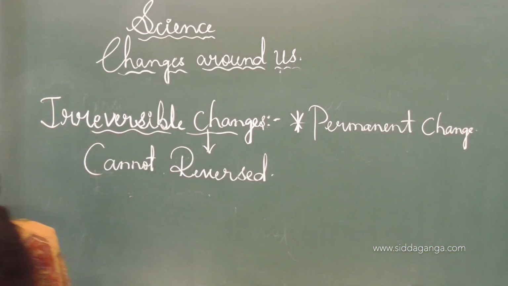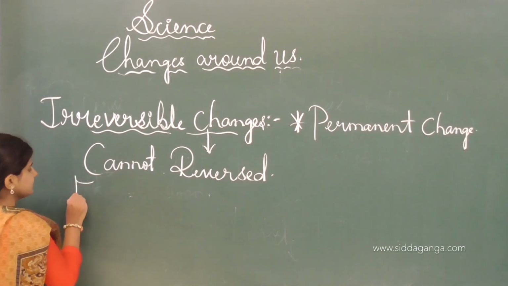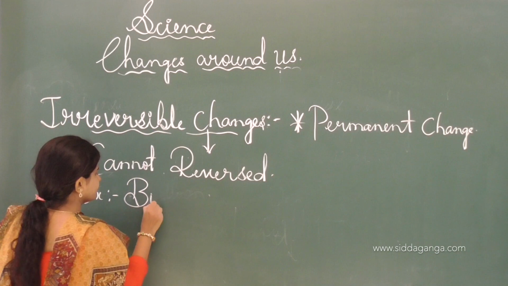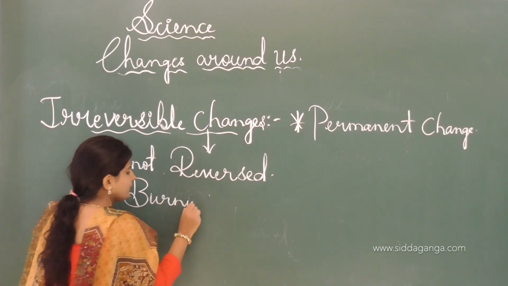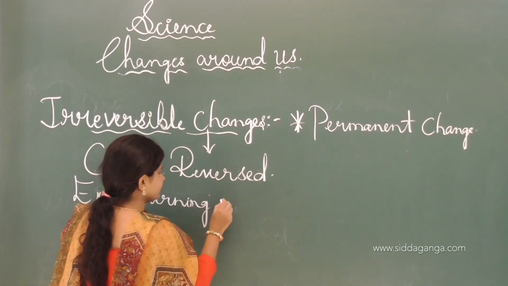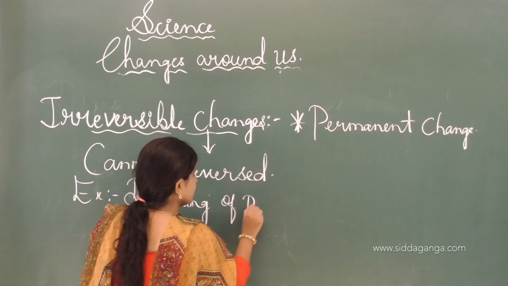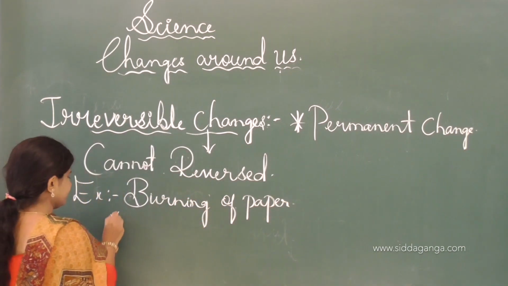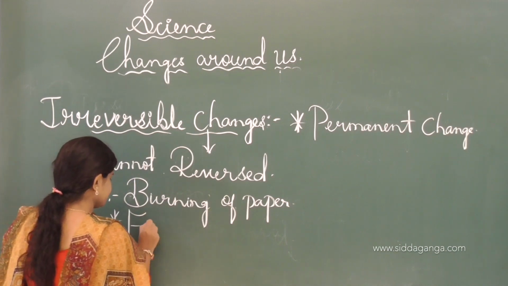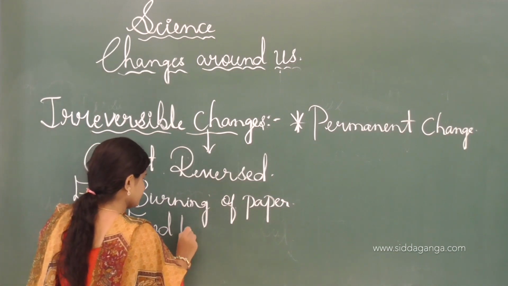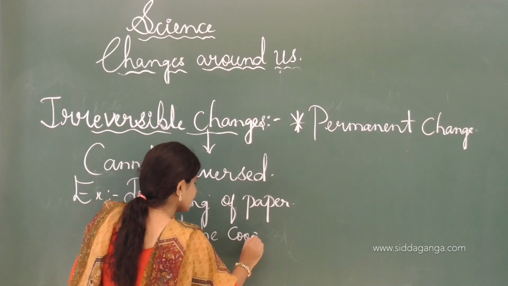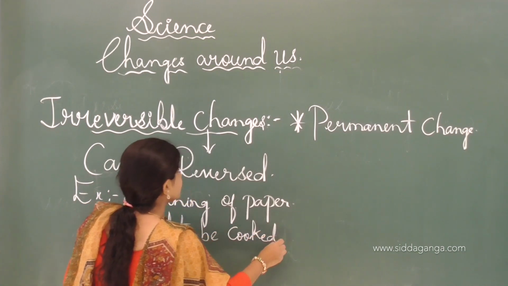An example of the irreversible change is burning of paper, food being cooked.